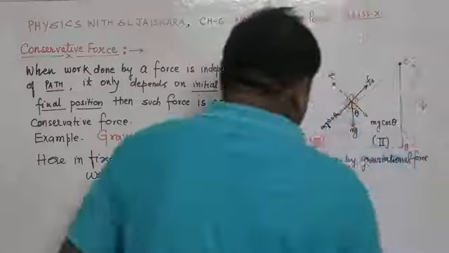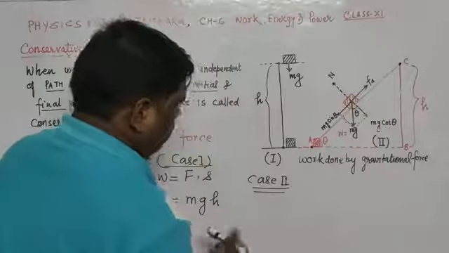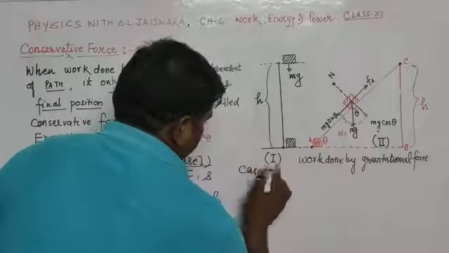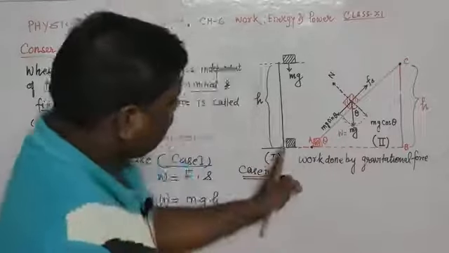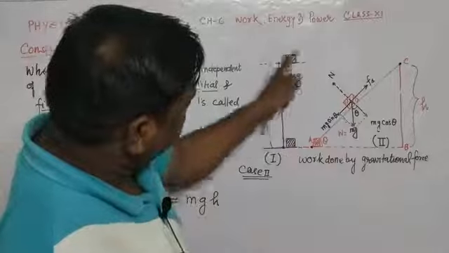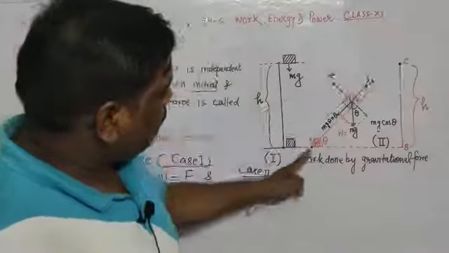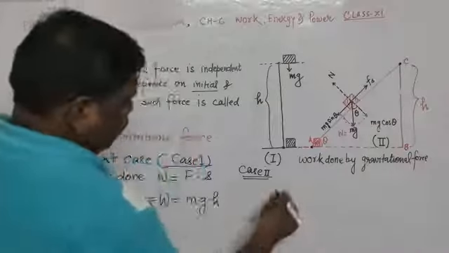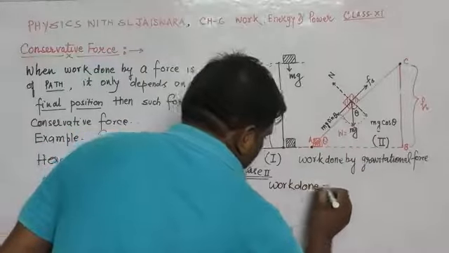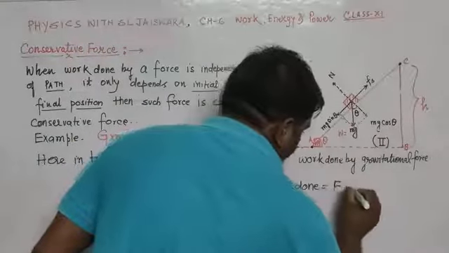So let us write down further the work done in case number 2, when we have changed the path. Earlier the path was vertical, and now, instead of the vertical path, we have taken an inclined plane path. The work done will again be force into displacement, that is Fs.